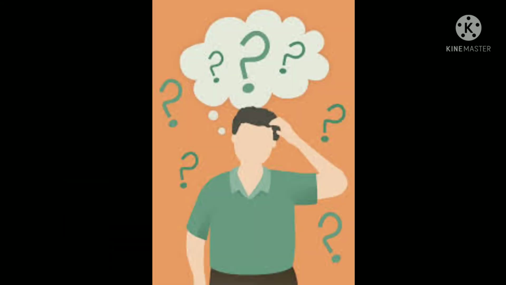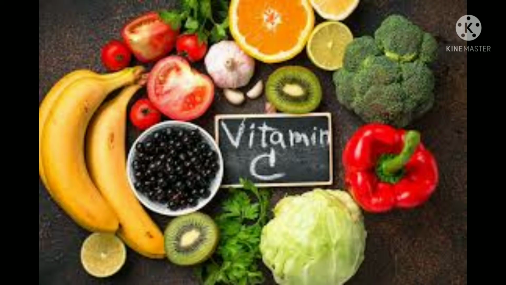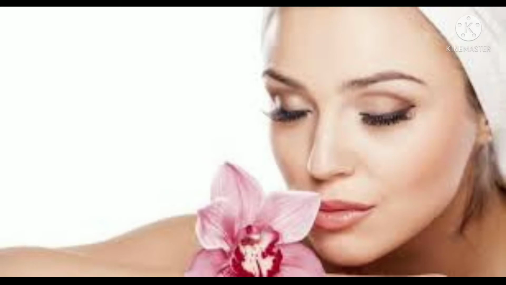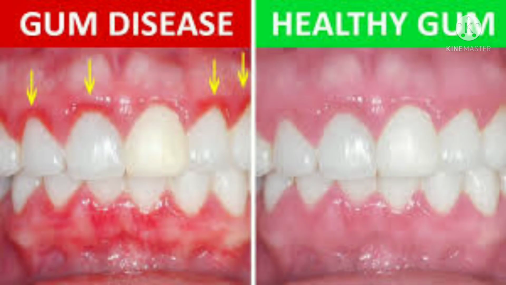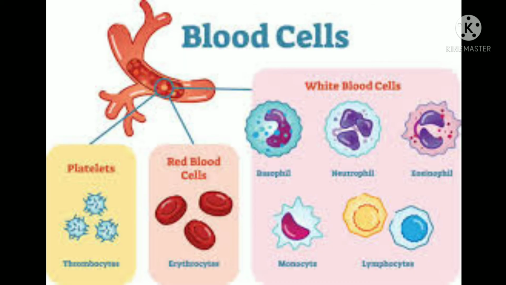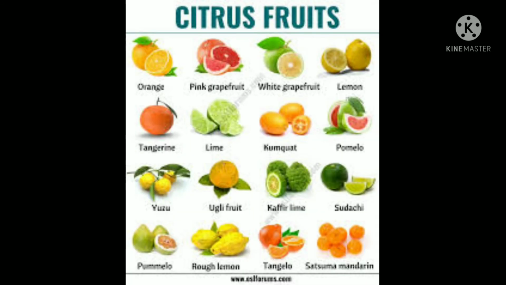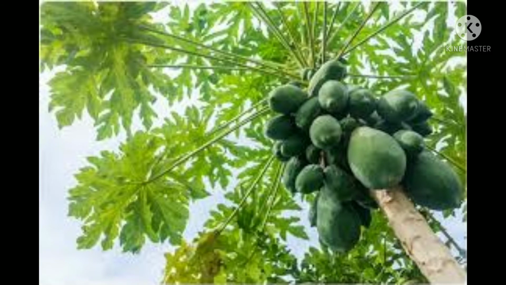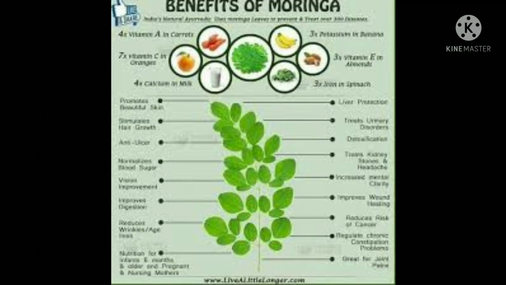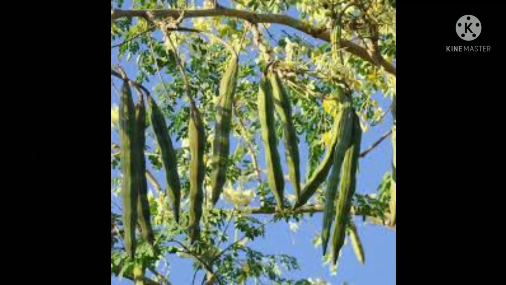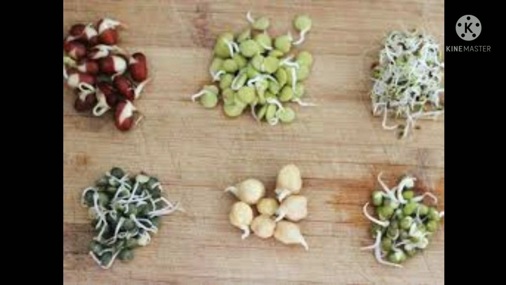loss of memory. Vitamin C, its function is health of skin, teeth, gum and blood cells. Resources of vitamin C are citrus fruits, papaya, moringa, sprouts.